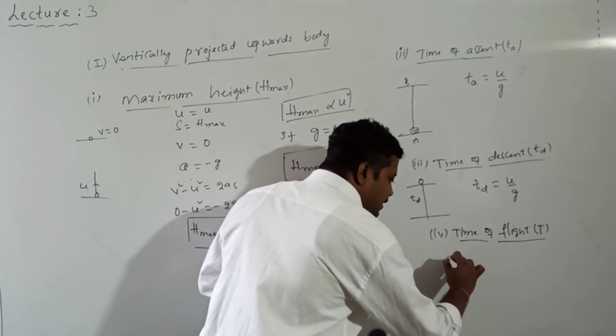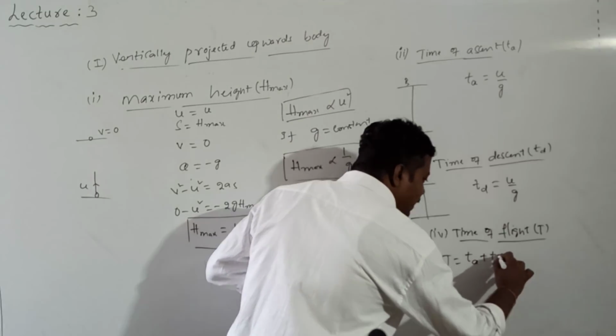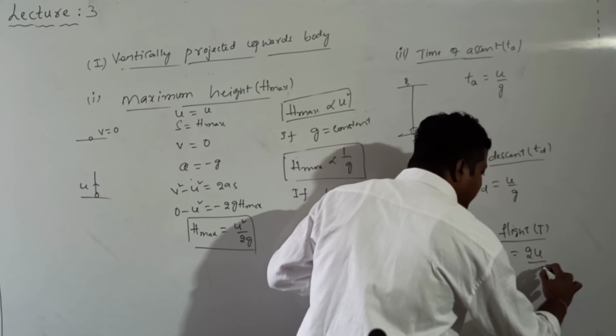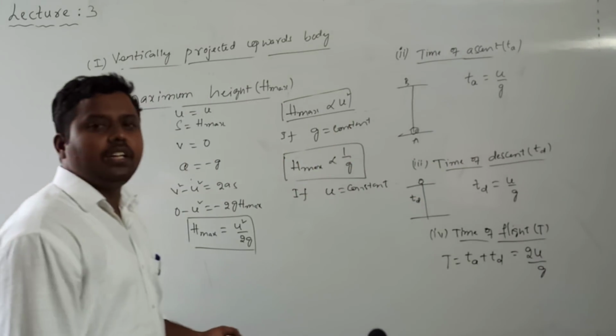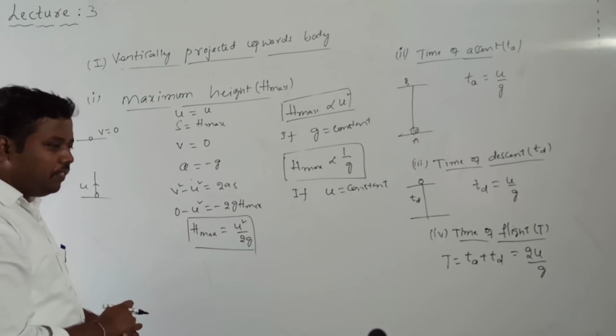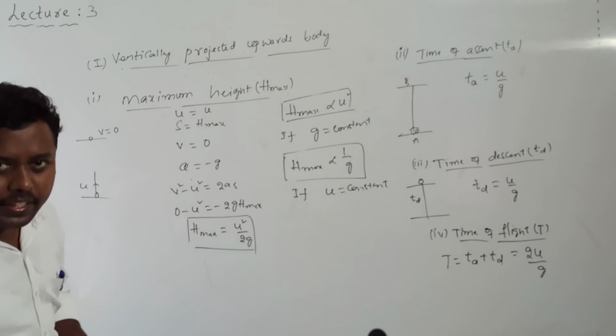This time of flight is the sum of time of ascent and time of descent, which is TA plus TD. So it is given by 2 into U divided by G. That is the expression for time of flight. So we have time of ascent, time of descent and time of flight.